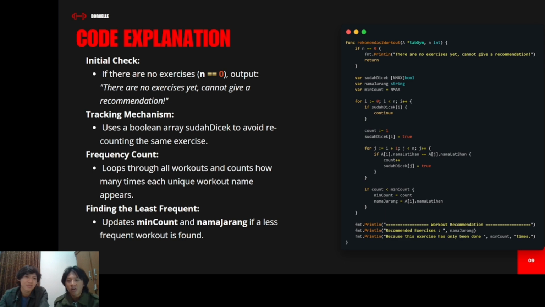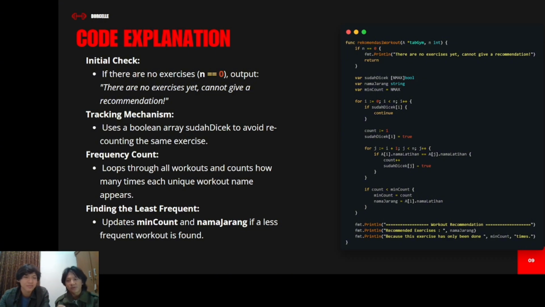And the frequency count loops through all workouts and counts how many times each unique workout name appears. The recommendation we set is the exercise that the user least does, because in gym methods we have to do all the exercises correctly, not only one exercise again and again, right?